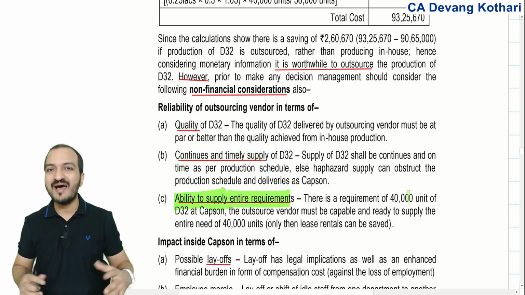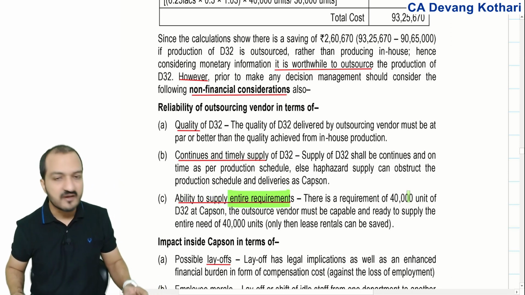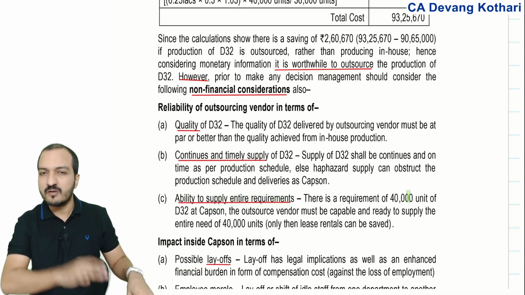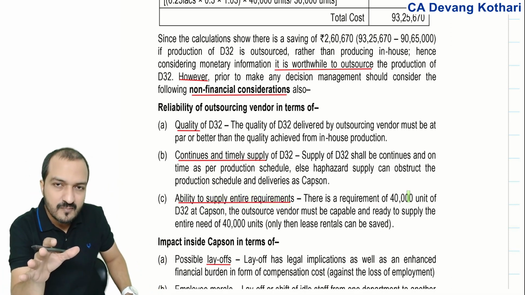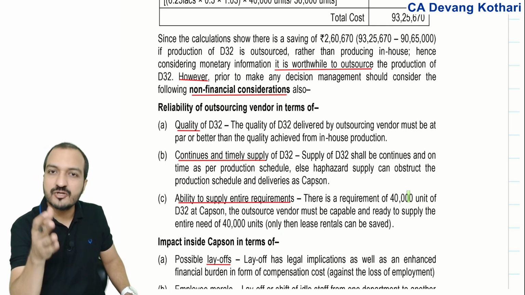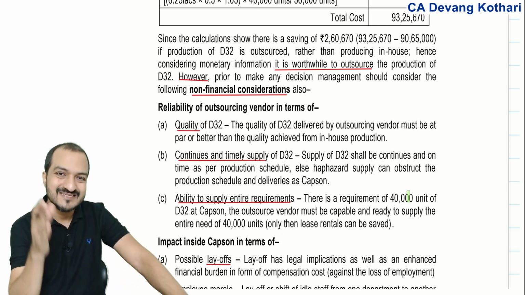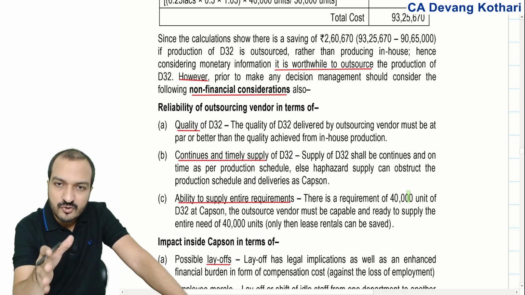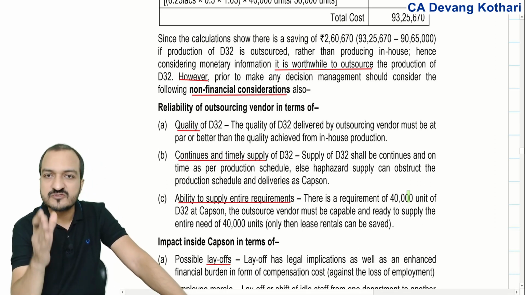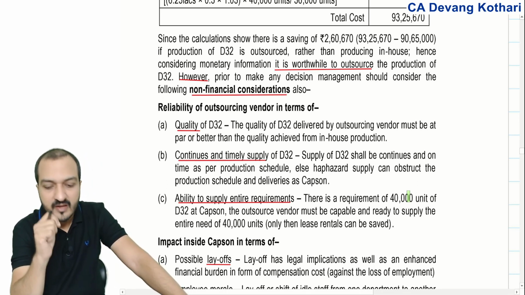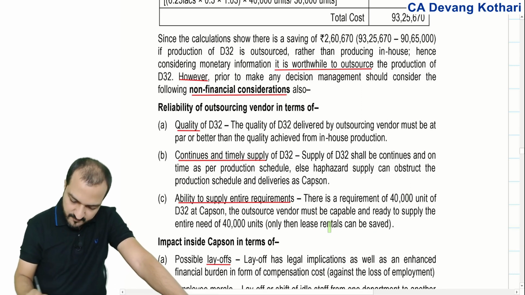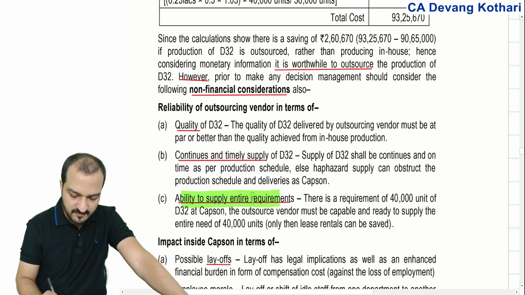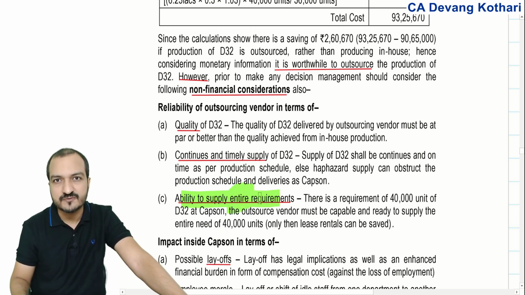So if the supplier does not supply full 40,000, he says that I can supply only 30,000, remaining 10,000 you make. Well, if remaining 10,000 you have to make, then to make that remaining 10,000, you will have to spend fixed cost of lease rental. Because there is a fixed cost involved, hence, I should consider that the supplier can supply entire requirement also, right?